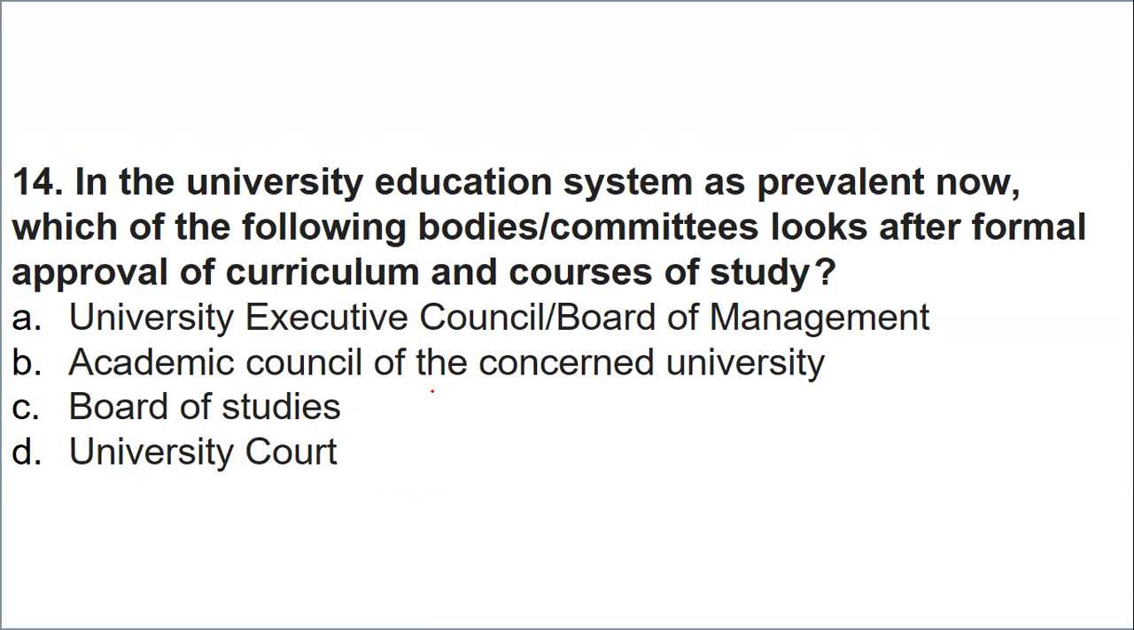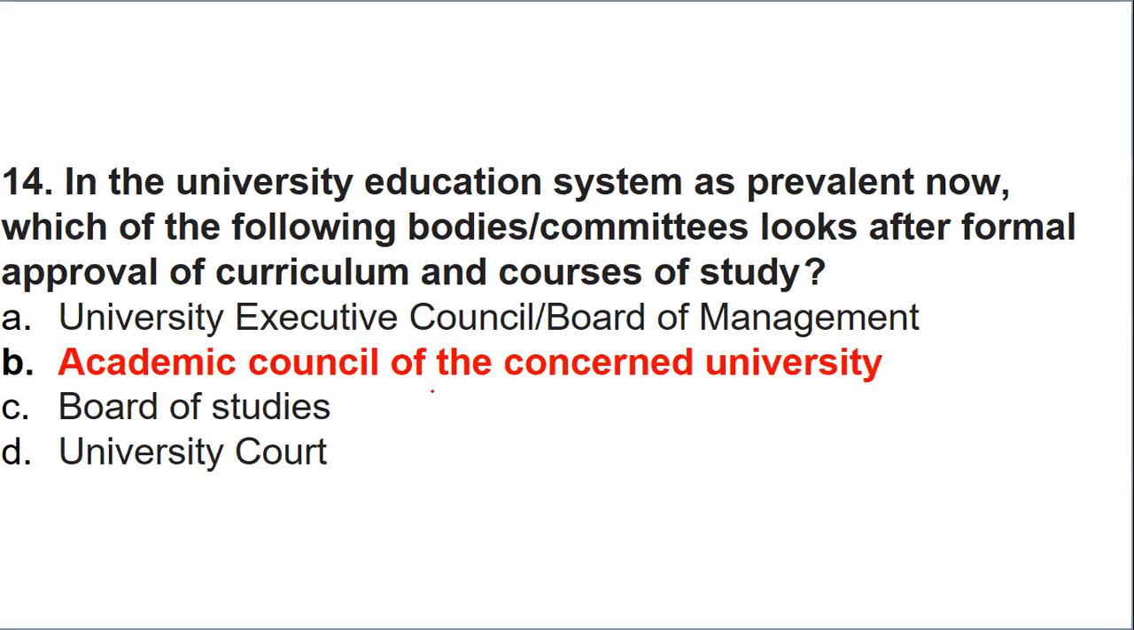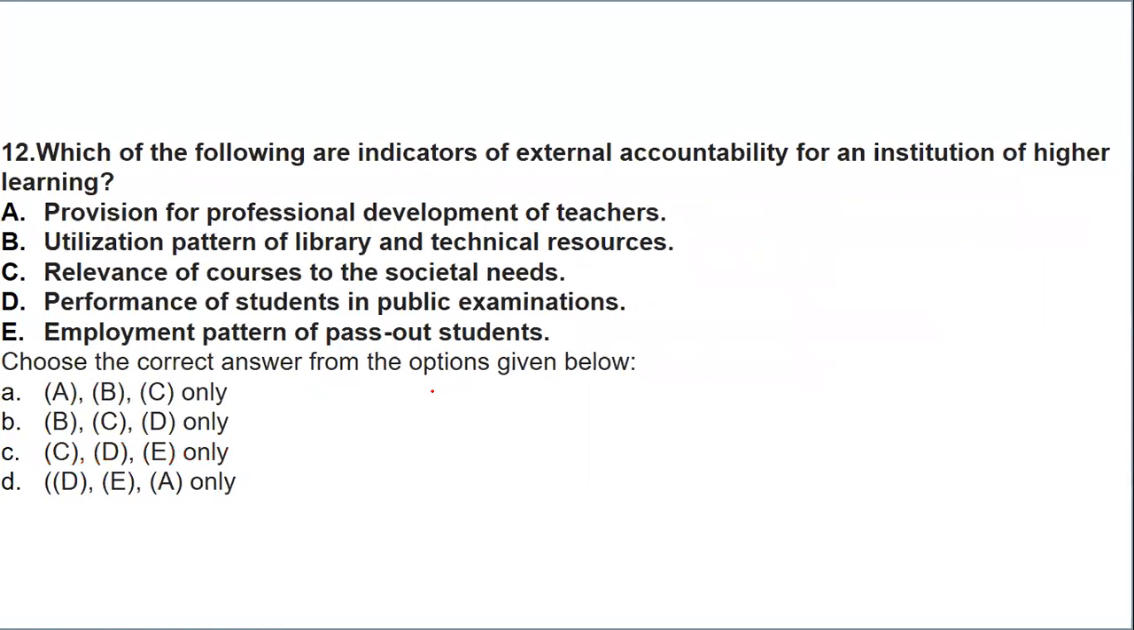So which among them? Whether it is your university executive council or board of management, is it the academic council of the concerned university, is it the board of studies, or is it the university court? Which of them are part of the formal bodies which look after the approval of curriculum? The one which looks after the approval of curriculum is the academic council. I have just given you an example of the academic council.